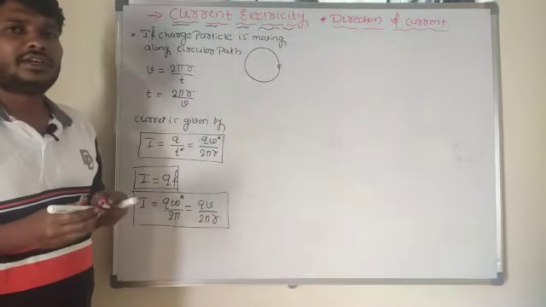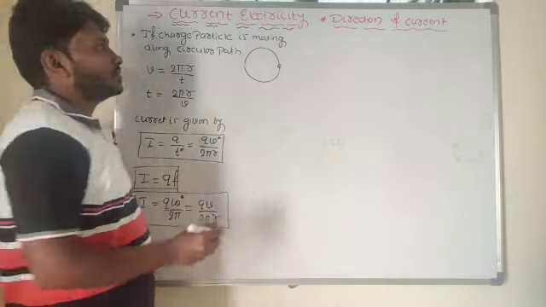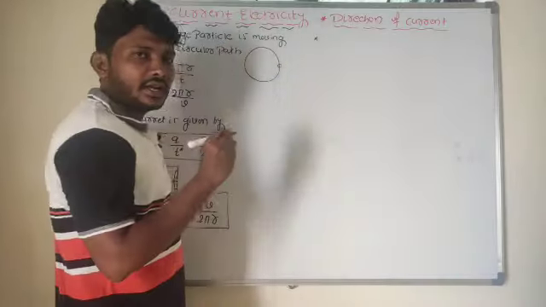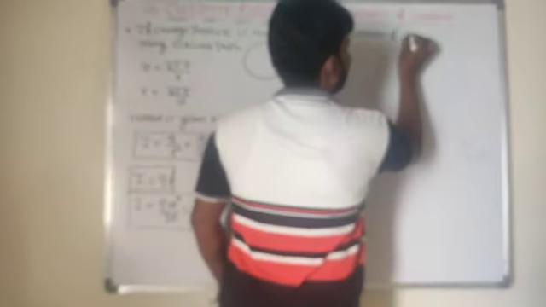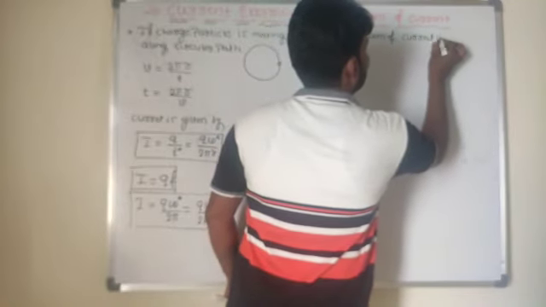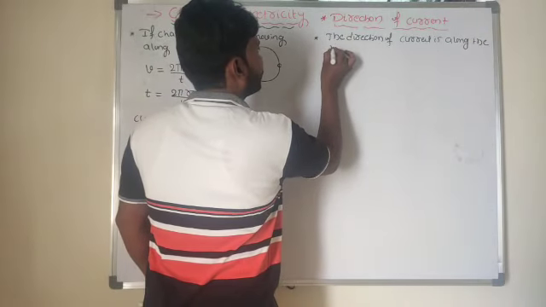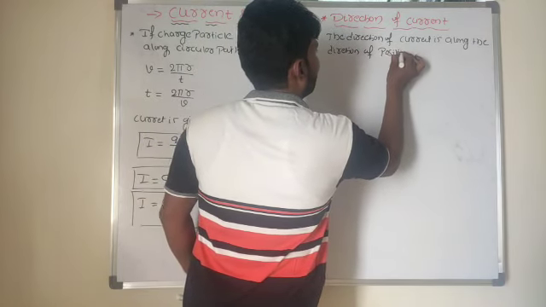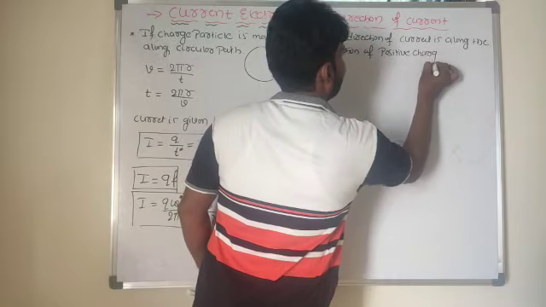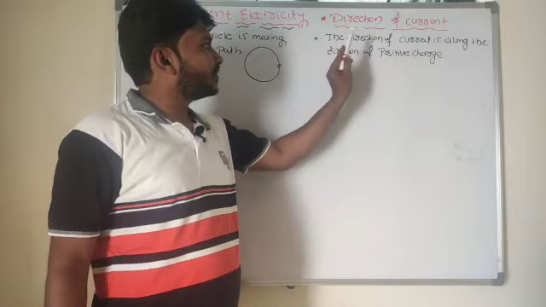For our convenience, we consider the direction of current to be along the direction of the positive charge. So what is the direction of the current then? The direction of current is along the direction of the positive charge.